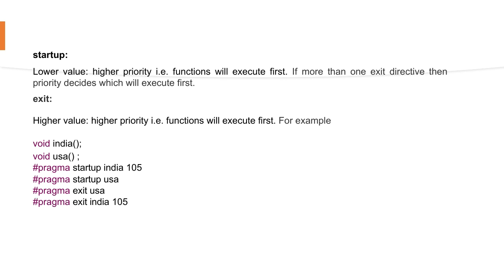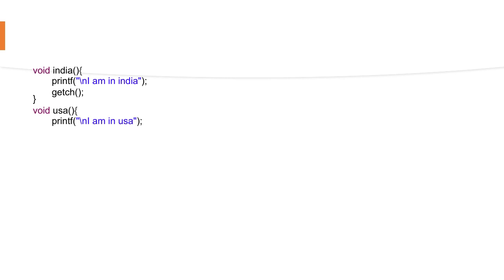And I have my main function, which prints "I am in main". Okay, getch. And these two functions: void India, printf "I am in India", getch. Okay, void USA, printf "I am in USA".